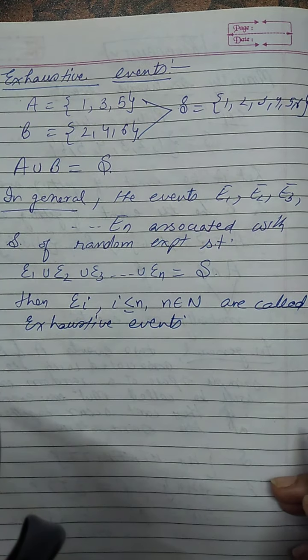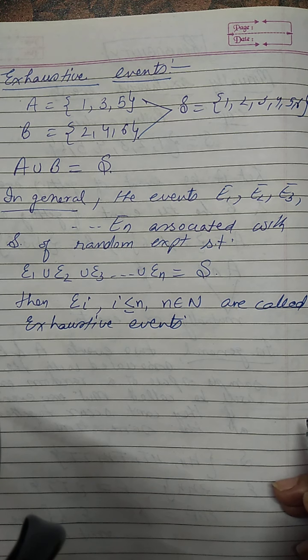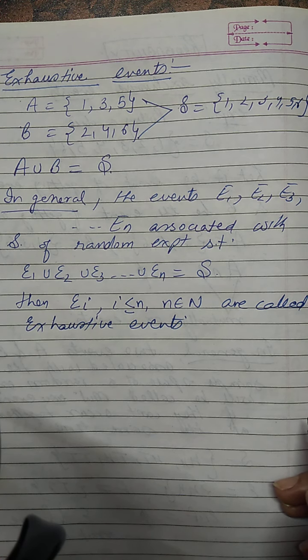So when I define two or three or four events on the same sample space and the union of all those events is giving me back the sample space, those events are called exhaustive events.